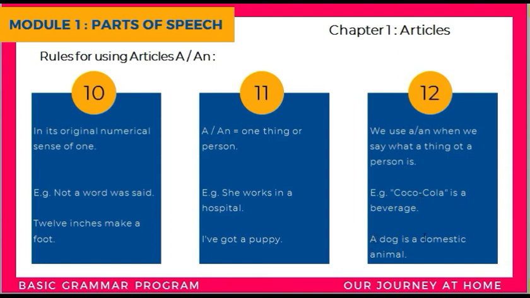A dog is a domestic animal. Now here, a dog, because it is a specific person or a thing or an animal, and what it is, a domestic animal. So here we are specifying what that noun is, what that thing or person is, what that animal is. So it is a domestic animal, hence here the article a is used.